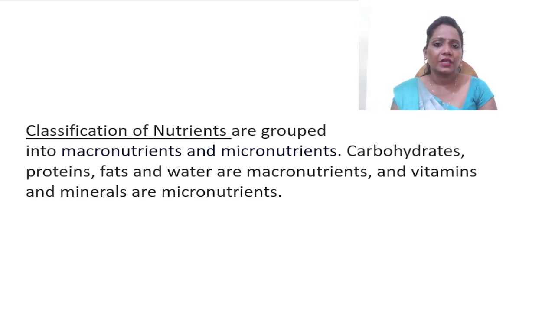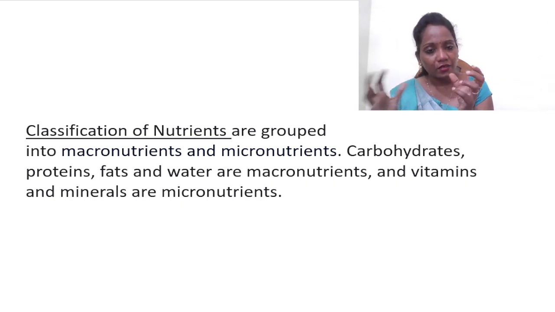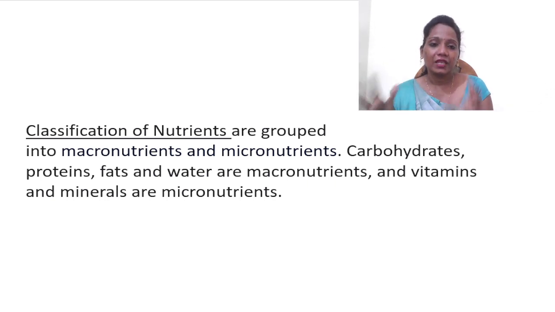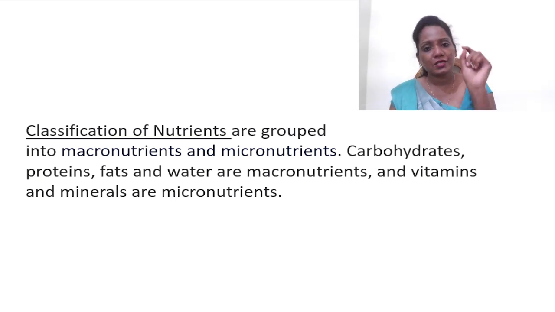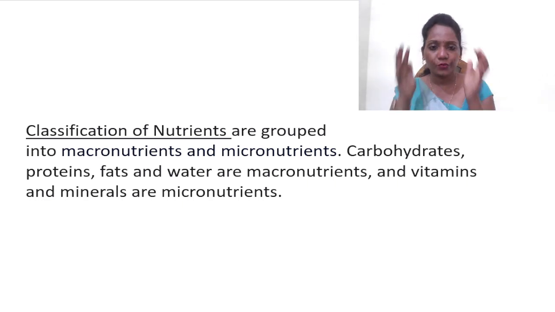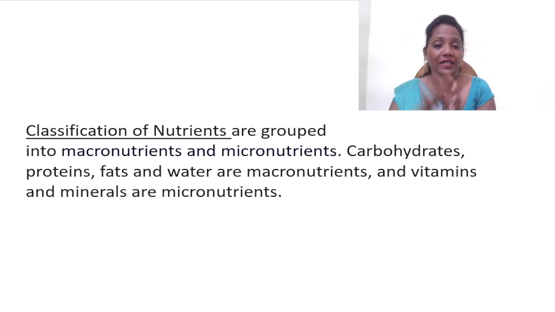So when we classify the nutrients into groups, it is classified into two types: macronutrients and micronutrients. Macronutrients means the nutrients are required in large quantity and play a very important role in our day-to-day life for the nourishment of the body. Whereas micronutrients are very essential, but we take them in a small quantity. Best example, salt. Salt is a mineral component containing sodium, which we take in a small quantity. Whereas carbohydrate we take in a large quantity, so that's called a macronutrient.